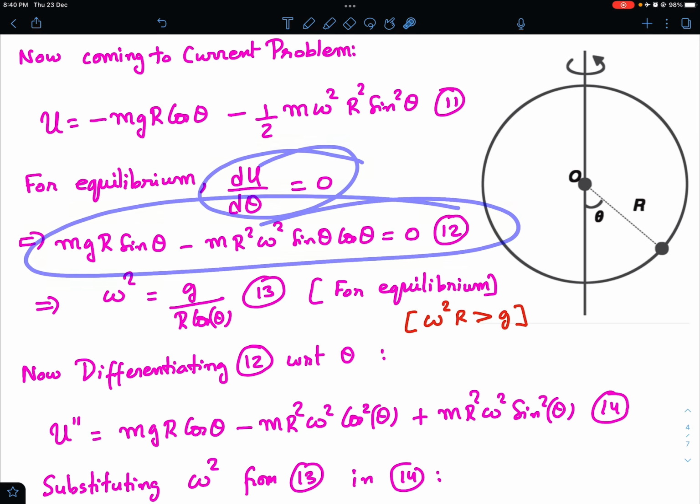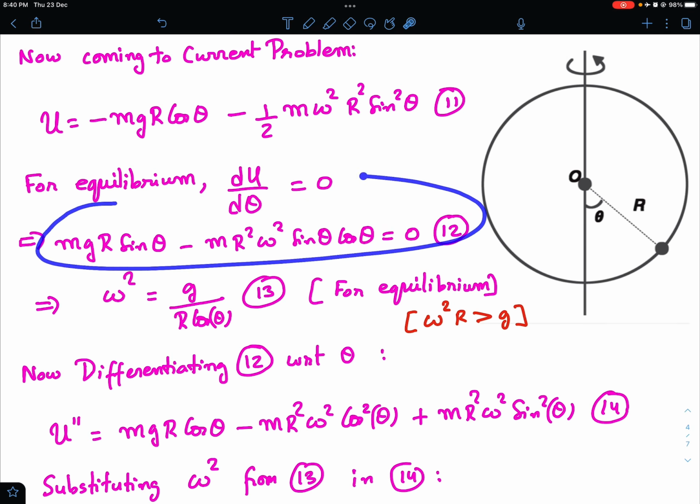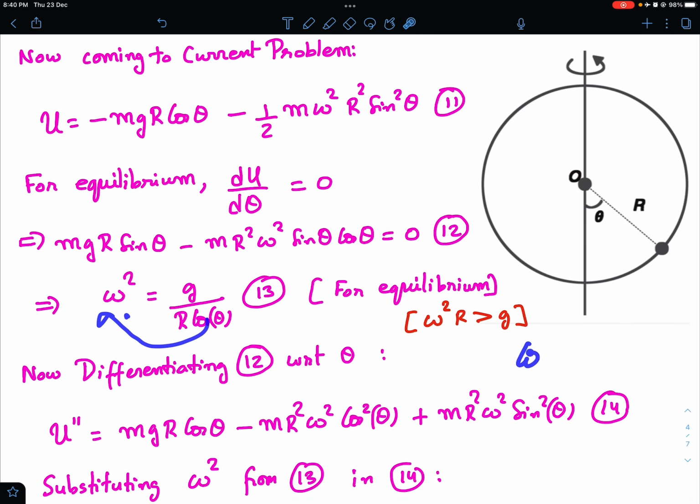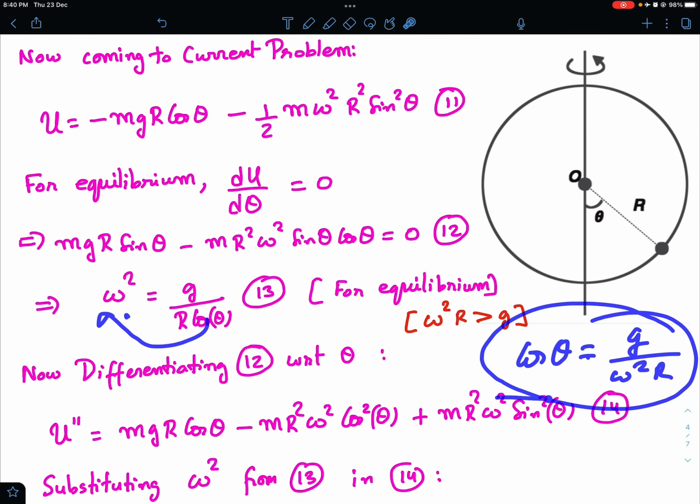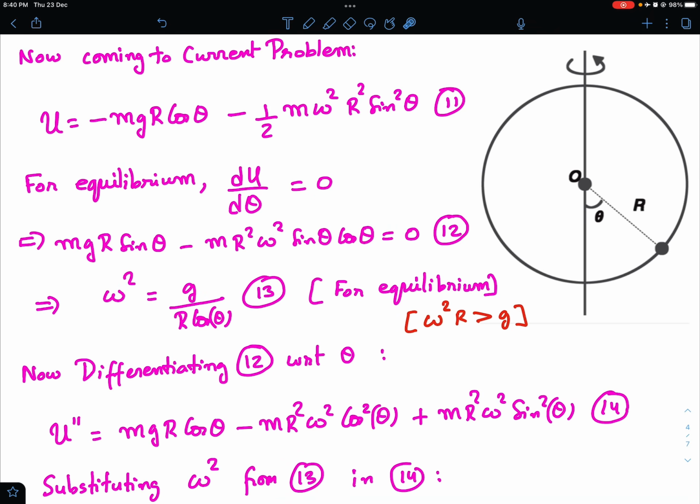So du by d theta is equal to 0, and if you rearrange this equation, you get omega square is equal to g upon r cos theta, or otherwise you can also find cos theta. So cos theta will come out to be how much? See, cos theta will come out to be g upon omega square r. Now for cos theta to be defined this way, obviously omega square r must be greater than g.